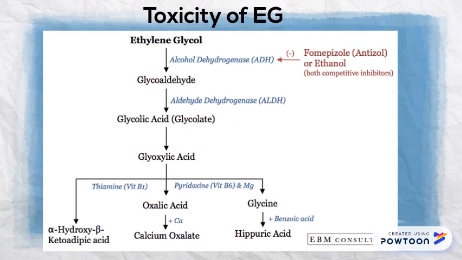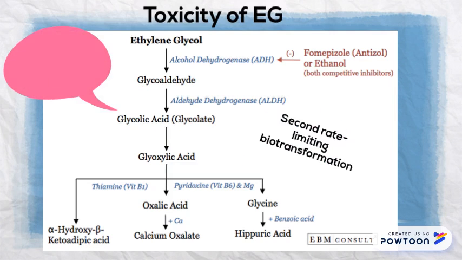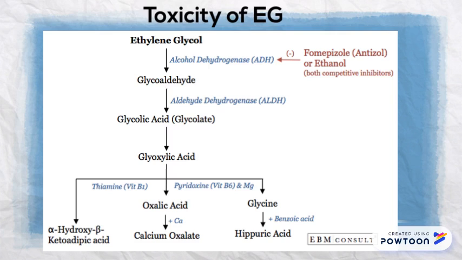Ethylene glycol is first degraded by alcohol dehydrogenase to glycoaldehyde, which is then rapidly metabolized to glycolic acid by aldehyde dehydrogenase. The oxidation of glycolic acid to glyoxylic acid is the second rate-limiting step. Glyoxylic acid is rapidly metabolized to formic acid, carbon dioxide, glycine, serine, and oxalate.